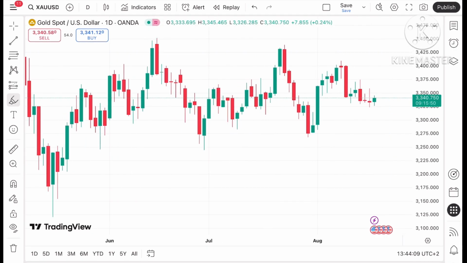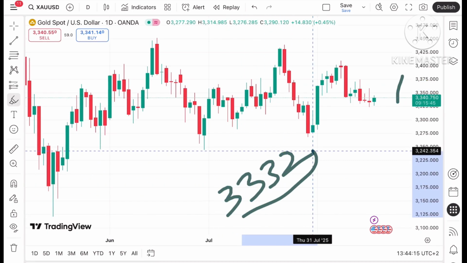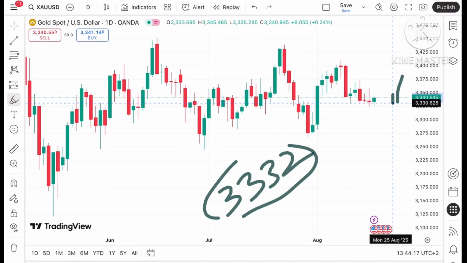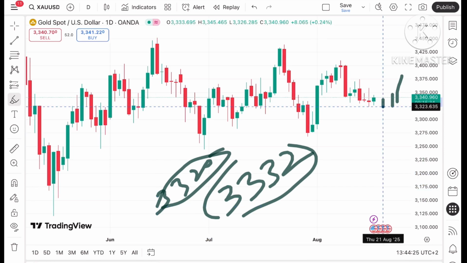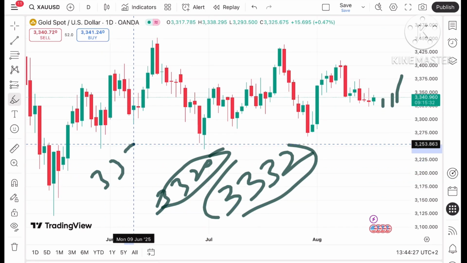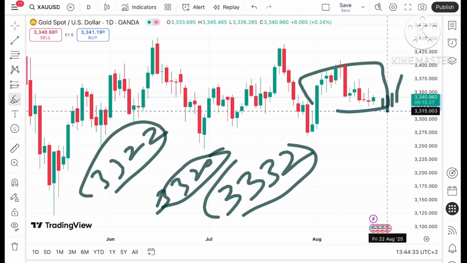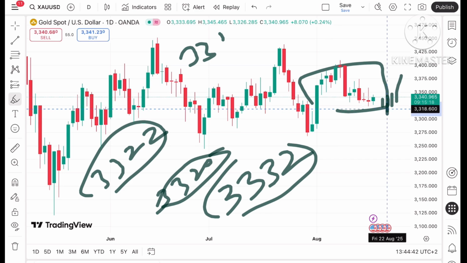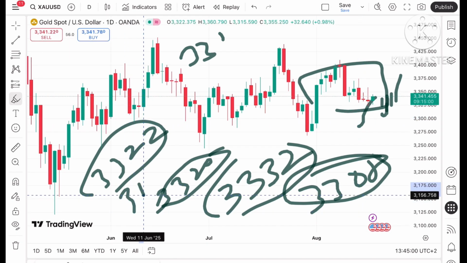But suppose the price starts falling below this level, we can see it can go further low towards a level of $33.32, and if the price falls below 33.32, a further downfall can be seen towards 33.30, and if the price falls below this level, it can touch a level of 33.25, and once the price falls below 33.25, a further downfall we can see towards 33.22. Then there will be a zone breakout, so we can see the price can fall to $33.15, and if the price falls below 33.15, a further downfall can be seen towards around 33.08, and if the price falls below this level, a further downfall can be seen towards 32.94, and then to a level of $32.85.